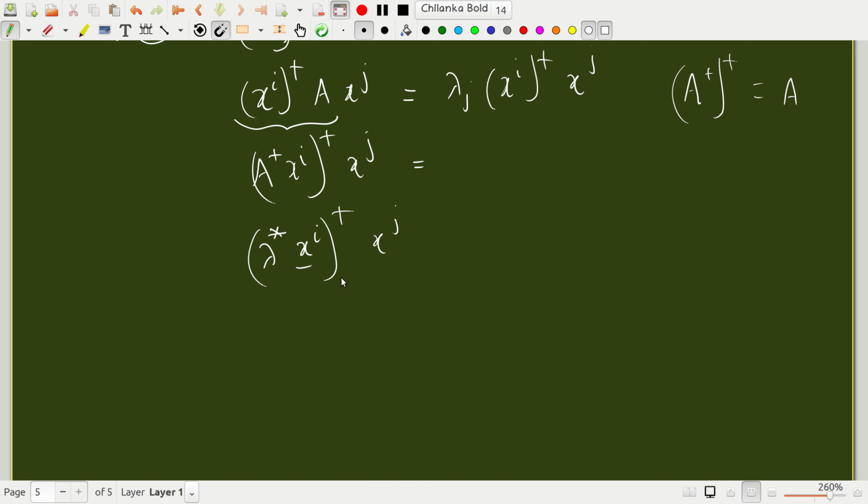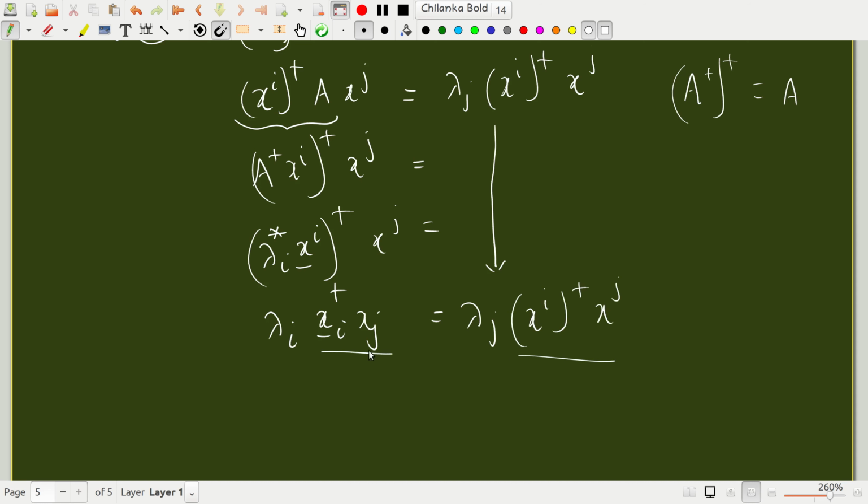So this becomes lambda i xi dagger xj, because A xi is lambda i xi. On the right side, this is lambda j xi dagger xj.